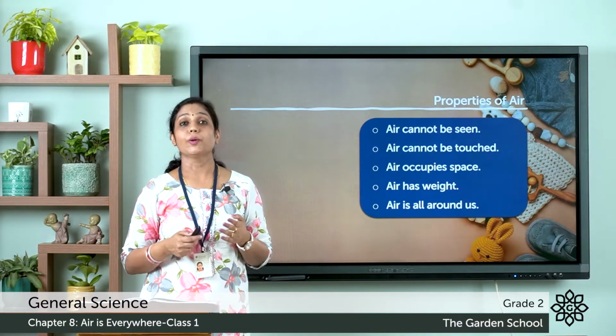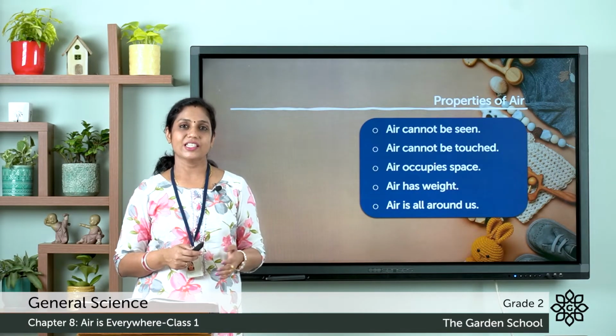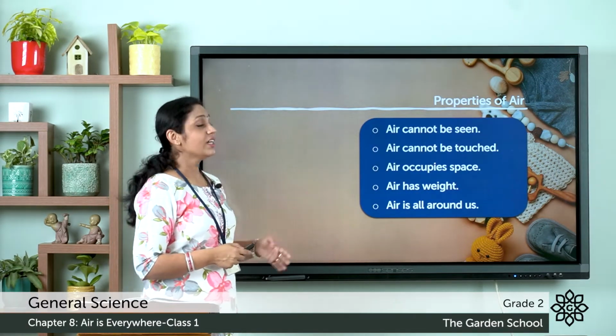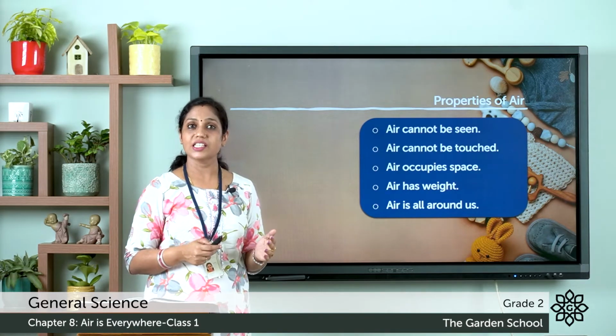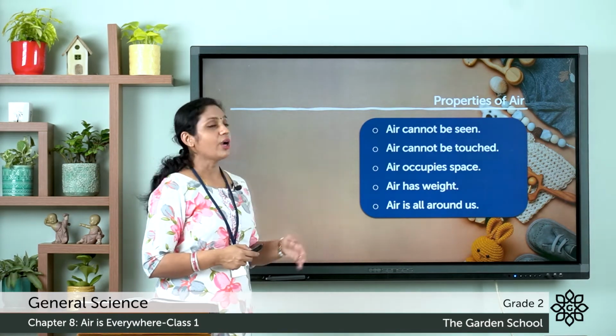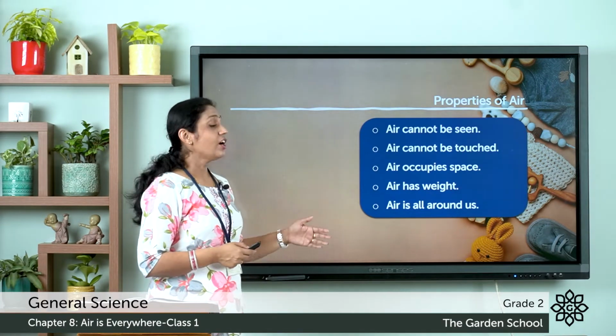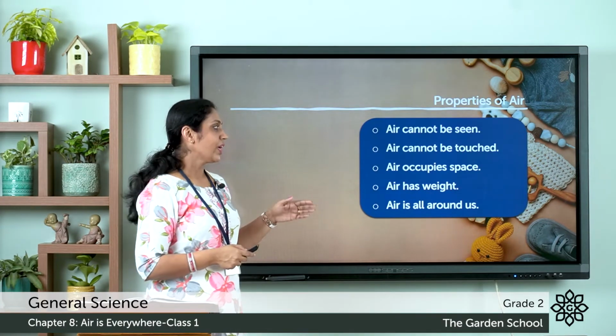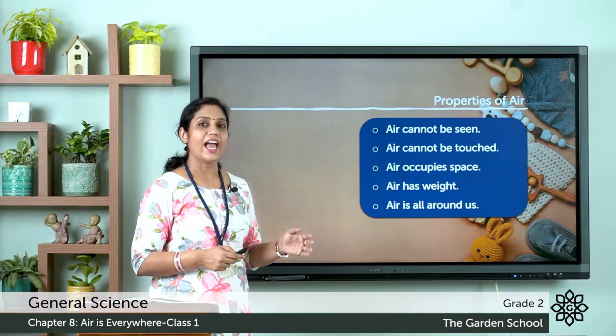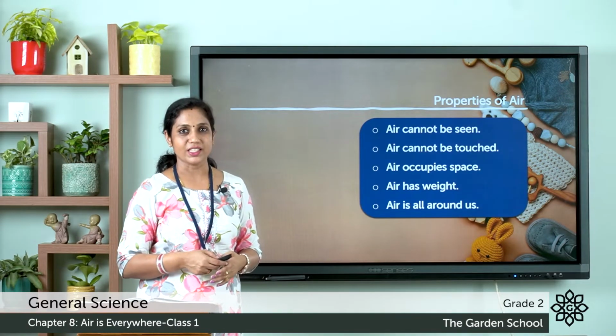So we learned the properties of air. So let's check what all we learned. Air cannot be seen. We cannot see air. Air cannot be touched. So air, we cannot touch air. Air occupies space. Air has weight and air is all around us.